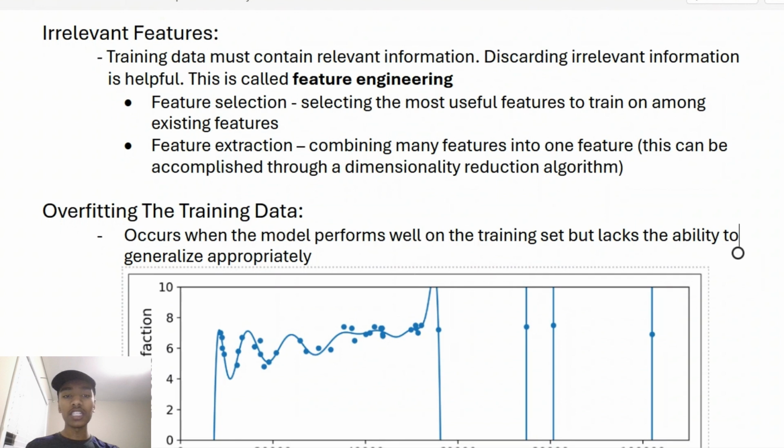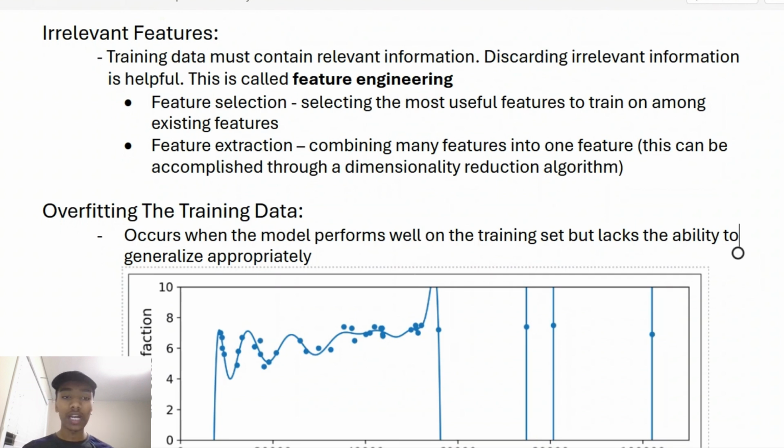There are two methods of feature engineering. One of them is feature selection: select the most useful features to train among the existing features. And then feature extraction. We covered this before: combining many features into one feature, maybe via a dimensionality reduction algorithm. In the example we gave in I believe our first or second tutorial, we talked about how we can combine the age and the mileage of the car into one feature, and that's called feature extraction. We use a dimensionality reduction algorithm to get that done. Basically, combining many features into one feature will make the ML model faster.